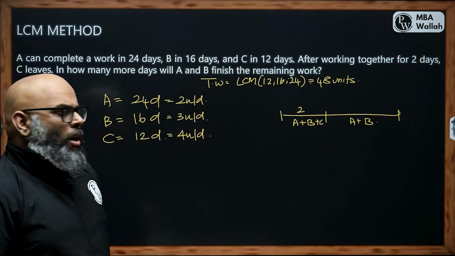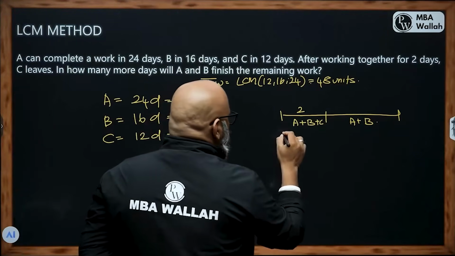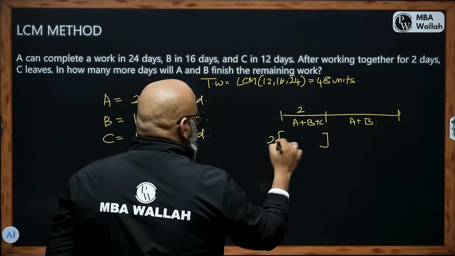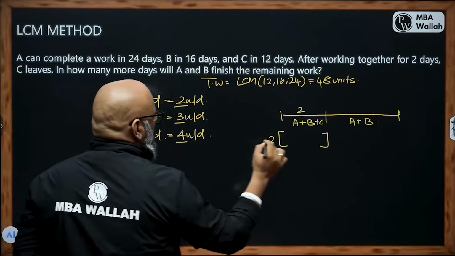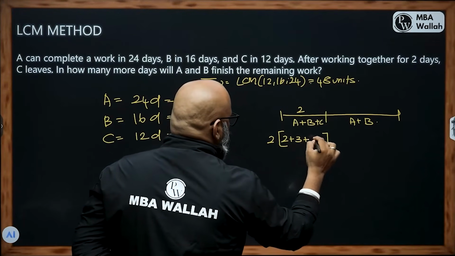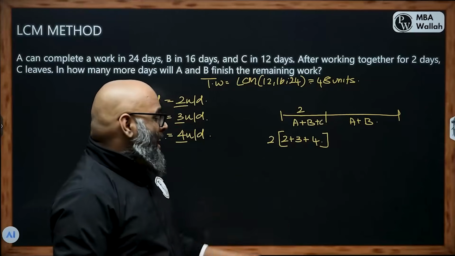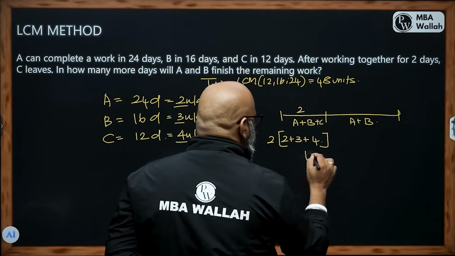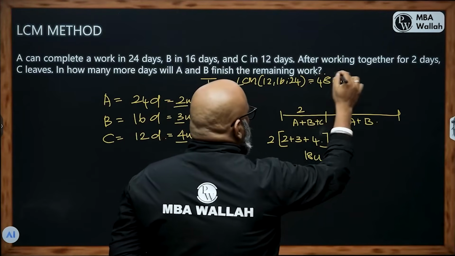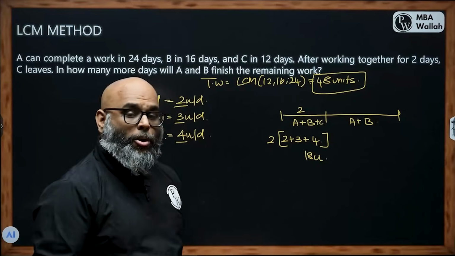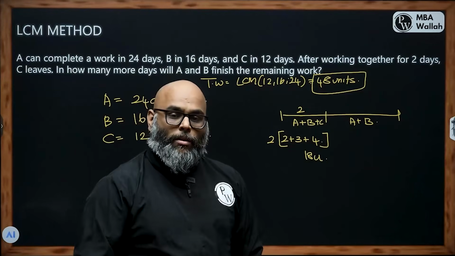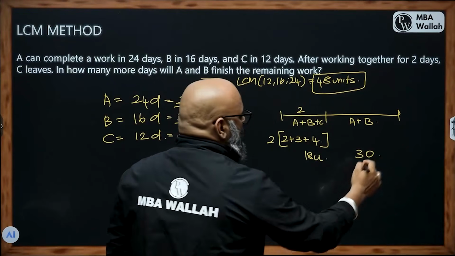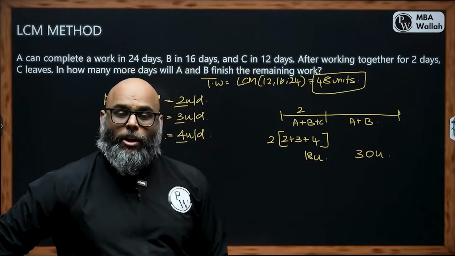Right? Now we can think about the idea here. A, B and C worked for 2 days together, which means 2 days of 2 plus 3 plus 4. A completes 2 units, B completes 3 units, C completes 4 units in 1 day, and that has happened for 2 days, which will become 18 units. But we know the total amount of work to be done is 48 units. 18 units already done. So where is the remaining set of units? It's sitting over here, which means A and B together should be completing 30 units.